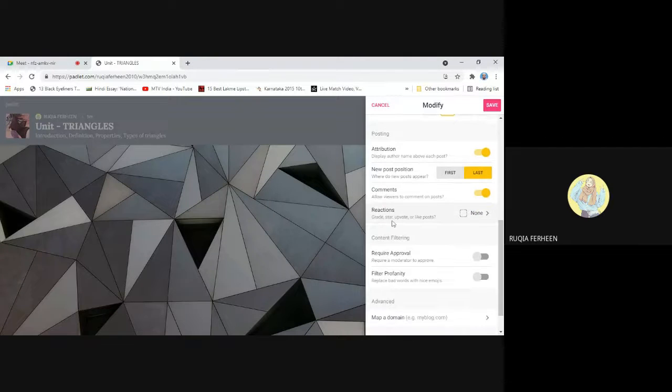Next is reaction. It is similar to a like button sort of option, which we can see in Instagram or Facebook. If you want, you can choose this, but I don't want it, so I won't choose it.